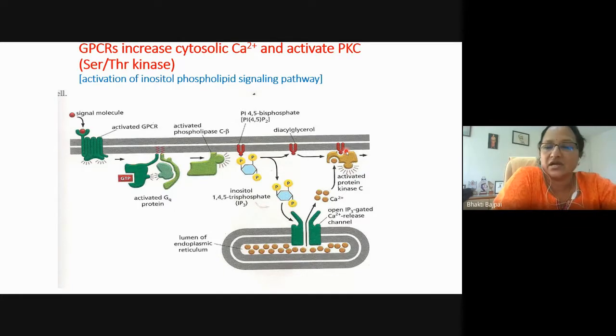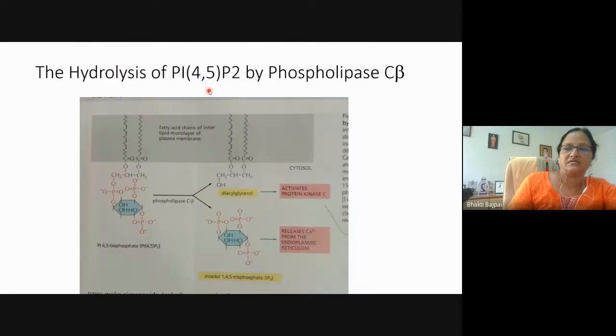So why is this called protein kinase C? Because this protein kinase C is activated in presence of calcium ions. So diacylglycerol and calcium ion will cause the activation of the protein kinase C. So this is called the activation of the inositol phospholipid pathway.